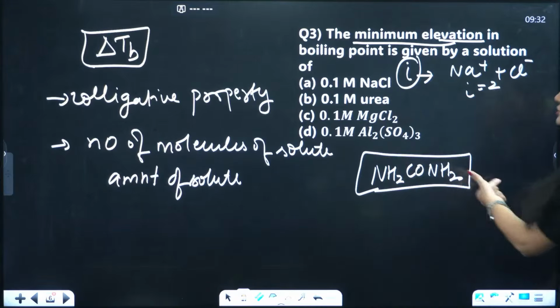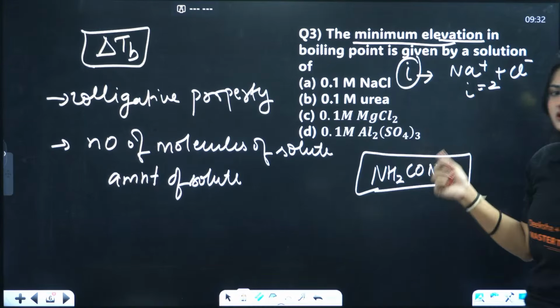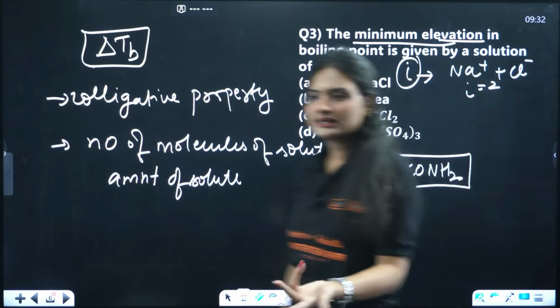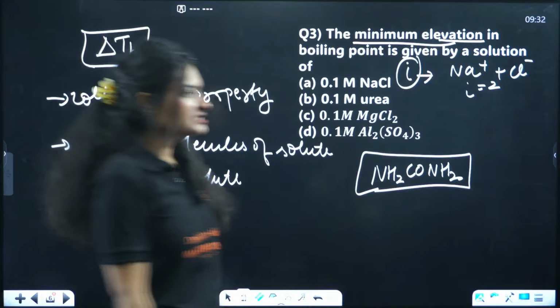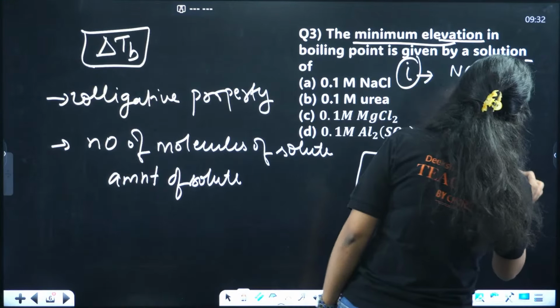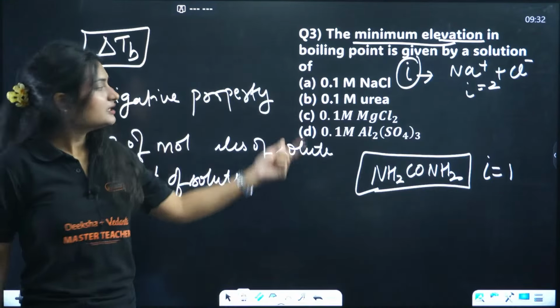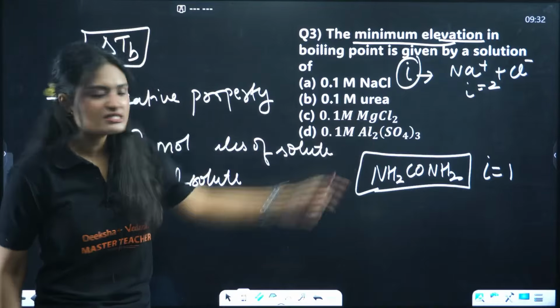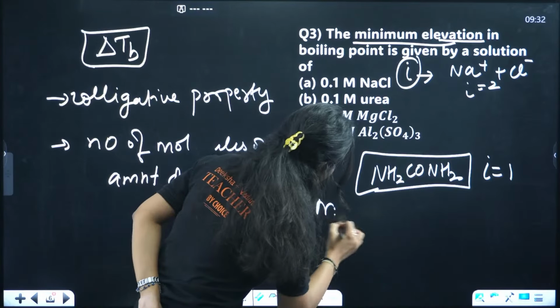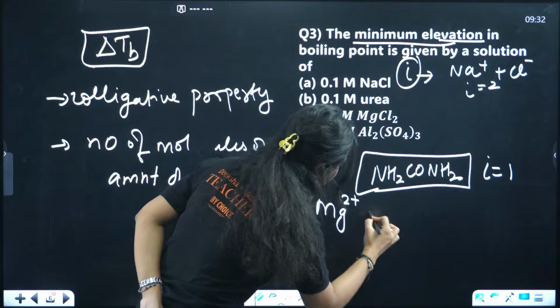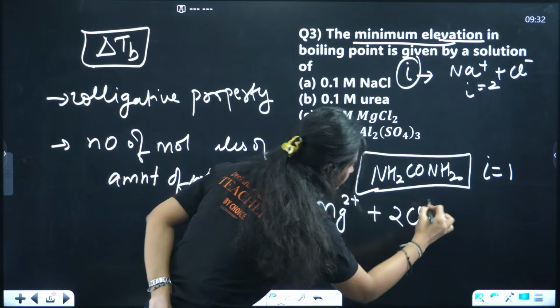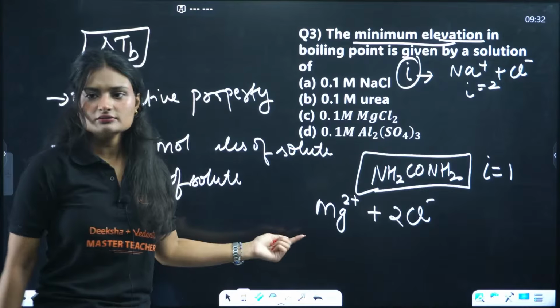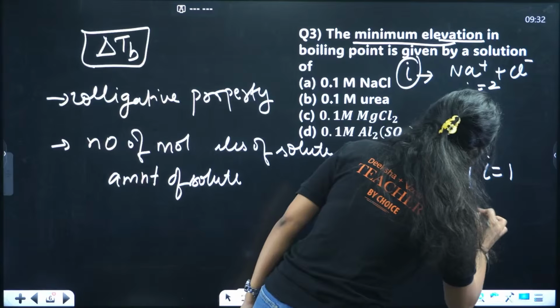What is the Van 't Hoff factor for this? Does it dissociate, associate, do anything? It remains as it is. The Van 't Hoff factor is 1 for urea. How many molecules in MgCl2? It will dissociate as Mg2 positive and 2Cl negative. So 2 plus 1, the Van 't Hoff factor is 3.